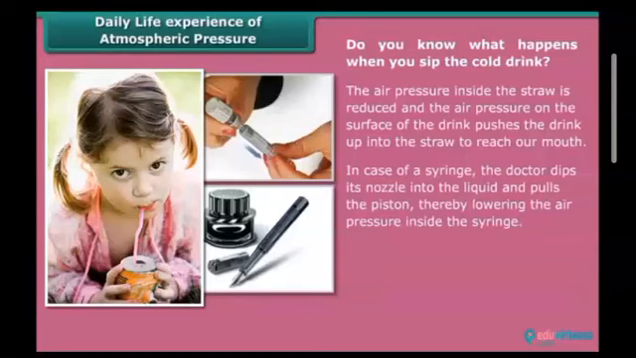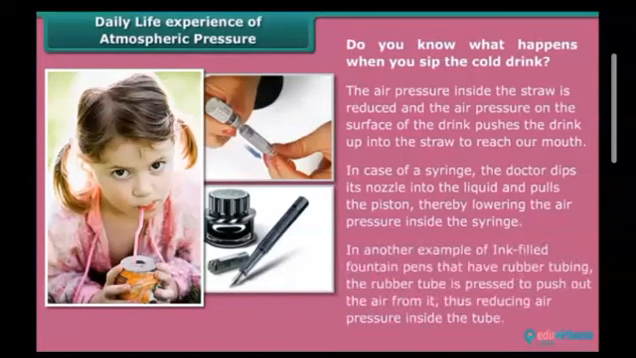In the case of a syringe, the doctor dips its nozzle into the liquid and pulls the piston, thereby lowering the air pressure inside the syringe. In another example, the ink-filled fountain pens that have a rubber tube, the rubber tube is pressed to push out the air from it, thus reducing air pressure inside the tube.